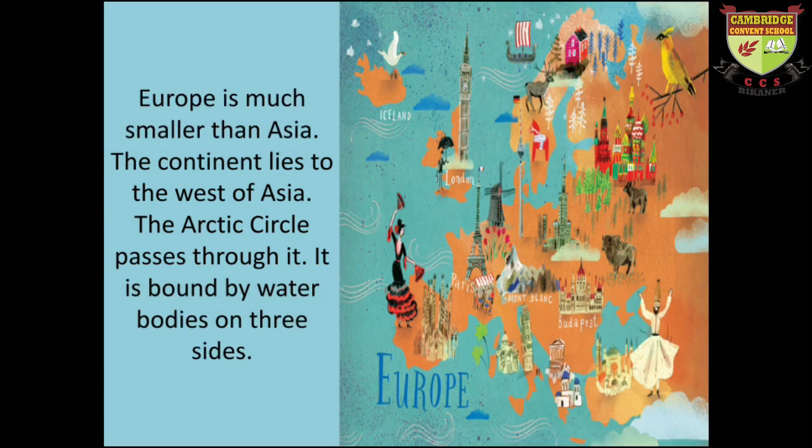So our next continent is Europe. What is special about Europe? Europe is smaller than Asia. The continent lies to the west of Asia. You can look at the map easily. The Arctic Circle passes through it, and it is bounded by water bodies on three sides, like India. So this is also called a peninsula.